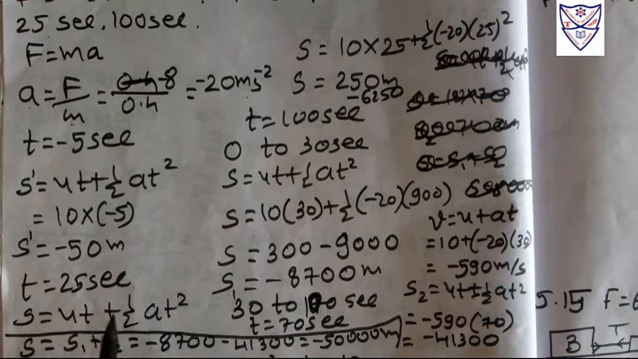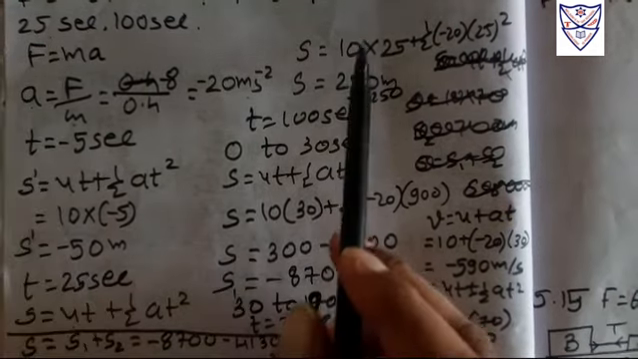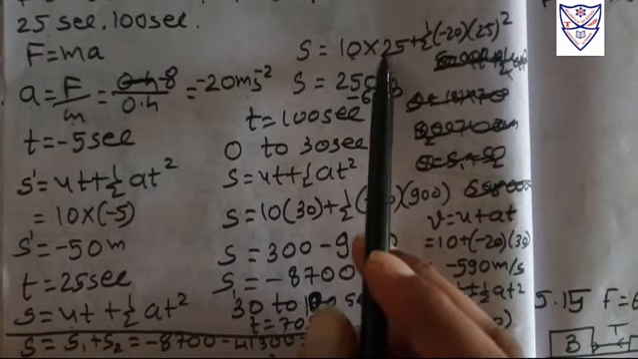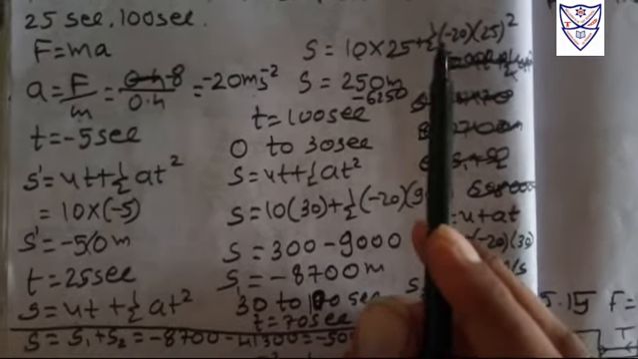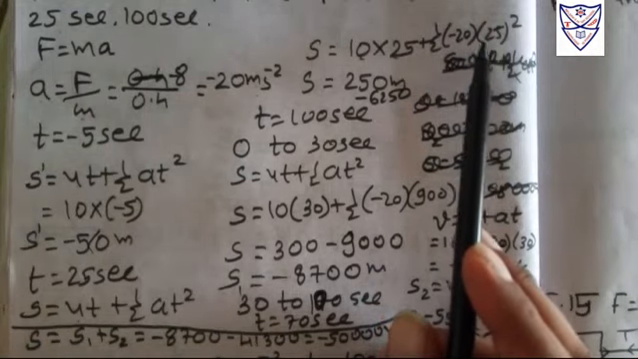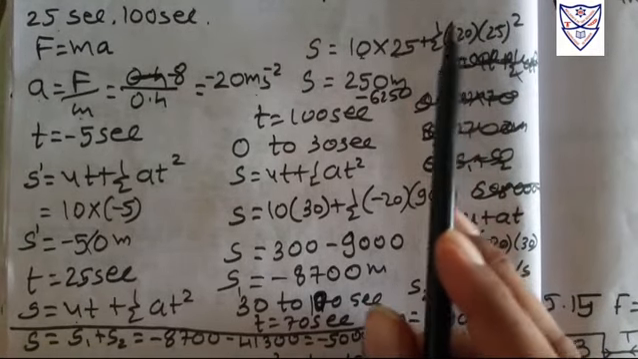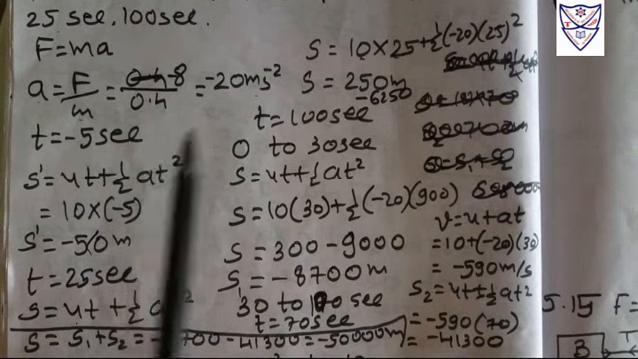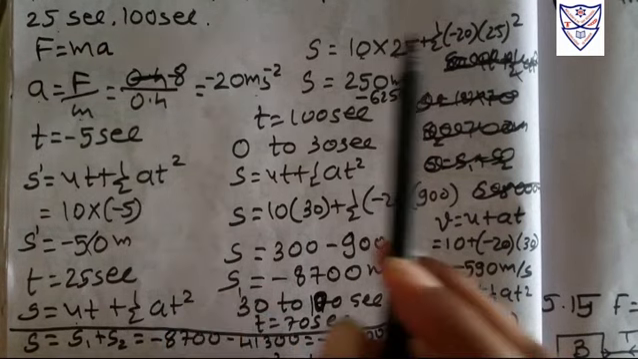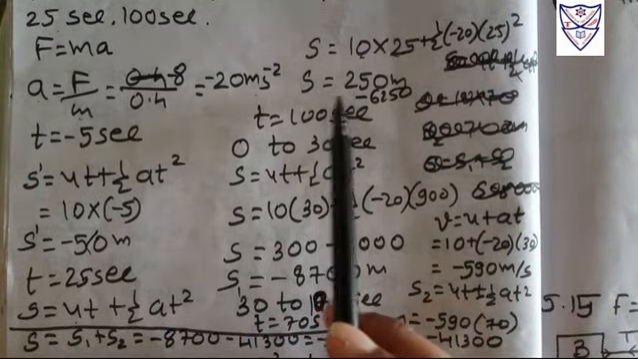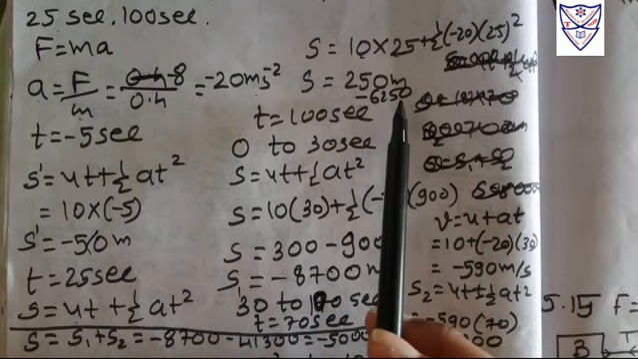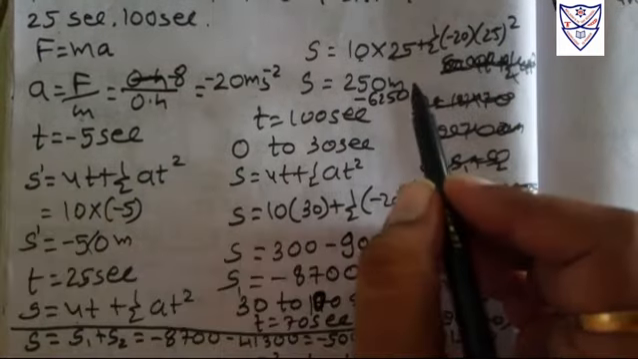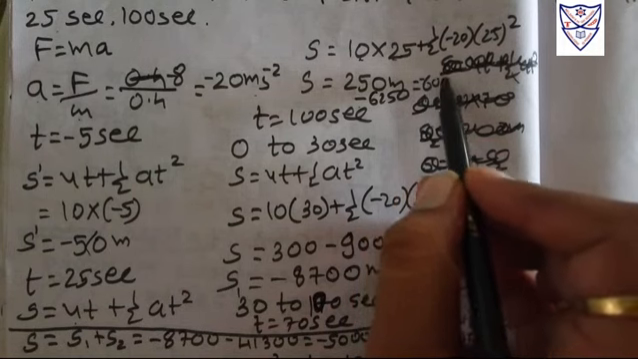Now we are going to find the position at t equal to 25 seconds. Simple formula, the second equation of motion. Put u as 10, time 25, and one by two into minus 20 into 25 squared. Why? Because minus 20 is our acceleration that we found here. By putting all the values we get s equal to 250 minus 6250. The answer will be minus 6000 meters.